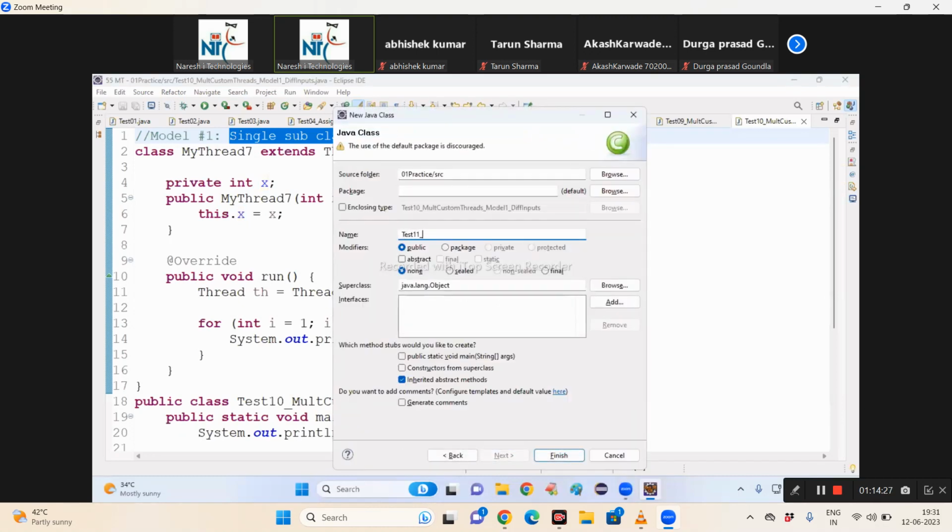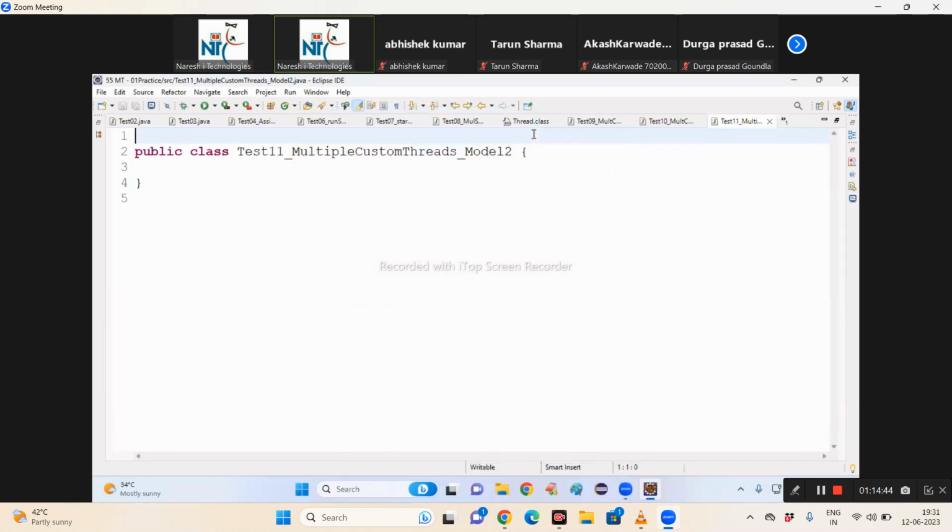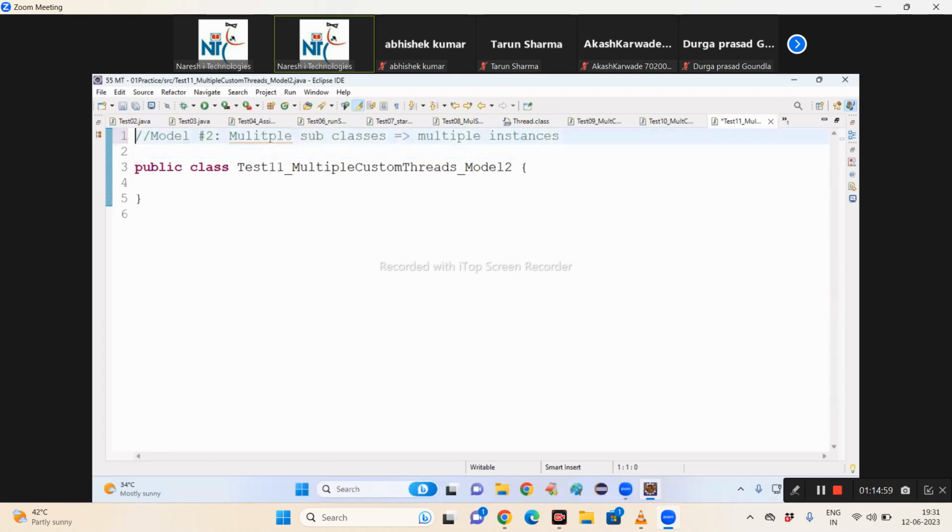Test 11 underscore multiple threads underscore model. Right, I want you to develop the project. Model 2: multiple subclasses, multiple instances. This is the assignment.